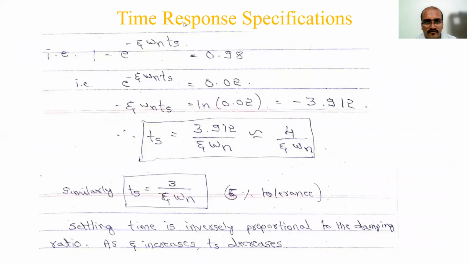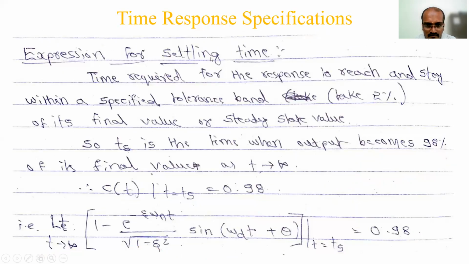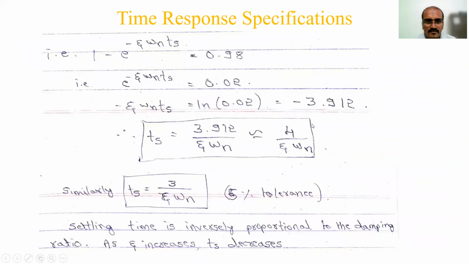So everything vanishes out. We have substituted t equal to infinity. So what you will get here is 1 minus, limits we have applied, no? So 1 minus e to the power minus zeta omega n Ts, and the remaining terms cancel out. So 0.98 will remain. Then e to the power minus zeta omega n Ts is equal to 1 minus 0.98, which will give you 0.02.